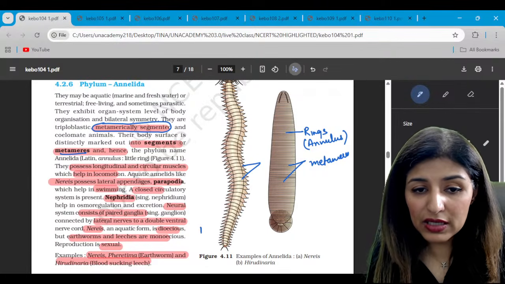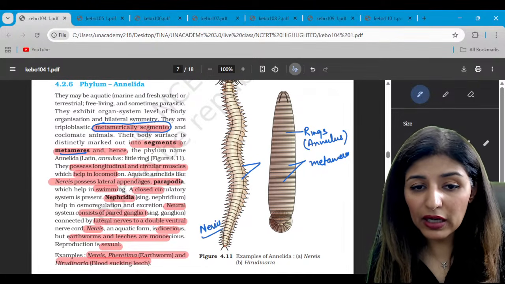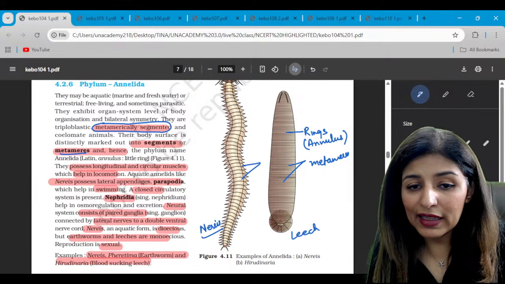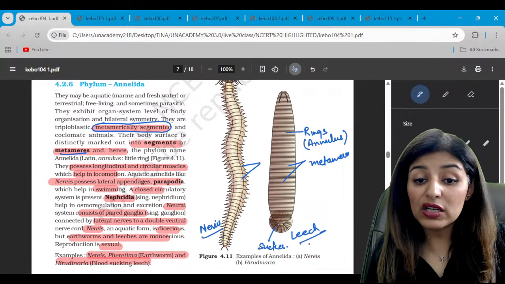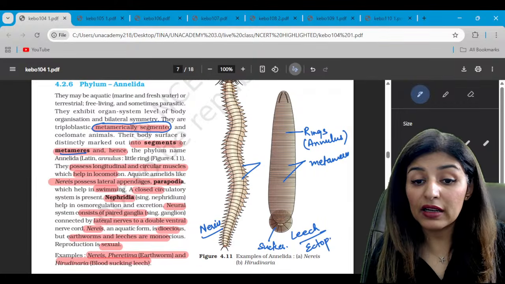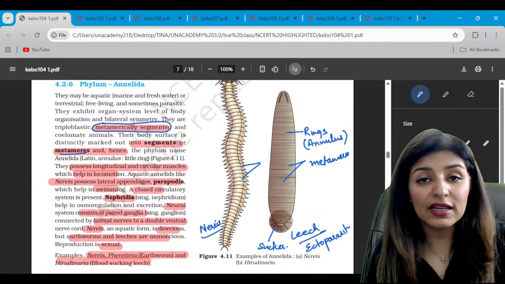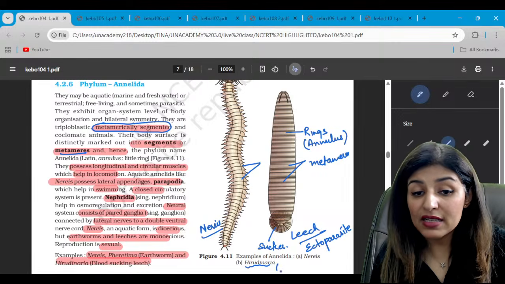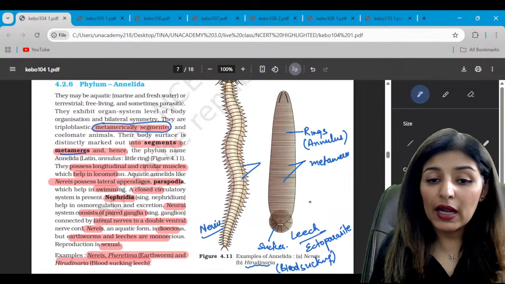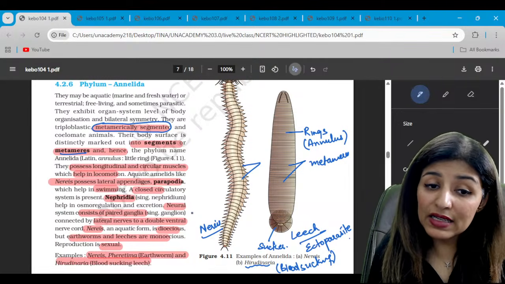The first one is the structure of Nereis, while the other one is leech, and leech has the sucker to get attached to the host body. Leech is an ectoparasite. It stays outside the body and sucks blood. The scientific name is Hirudinaria, the blood-sucking leech. It is sanguivorous, blood-sucking. Now, this is a parasite, while Nereis is totally